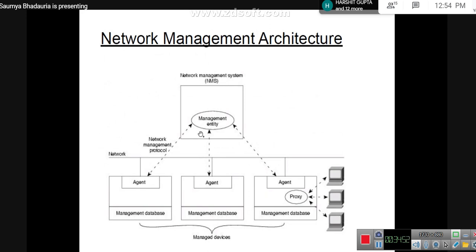They can send those actions on the basis of notifications, or on the basis of events which need to be handled. Or they'll log the events which had happened into the system, or they'll ask for a system shutdown, or they'll ask for automatic attempts at system repair. So it is something which is referred to as polling. So what would these management entities do? These can poll the end stations to check whether the values which are being received by them from these agents are valid or not. Because agents are also part of nodes themselves now.